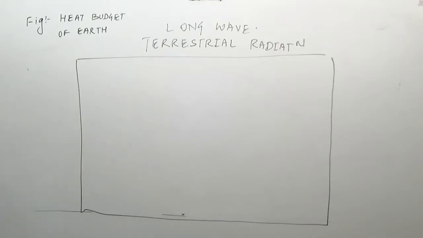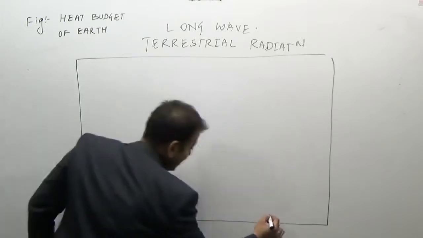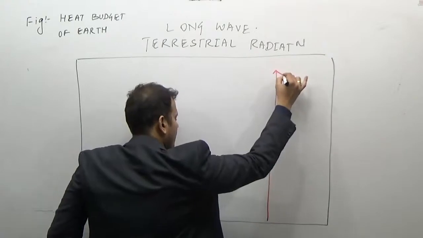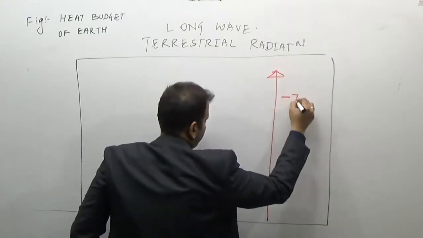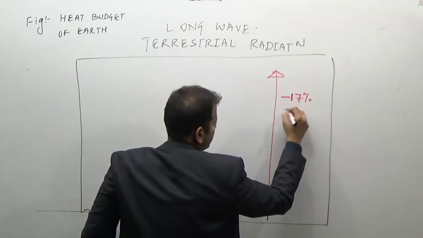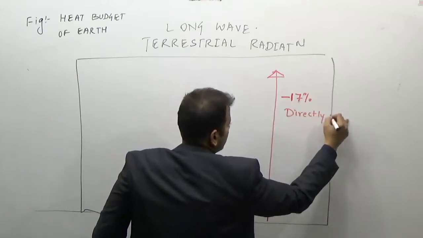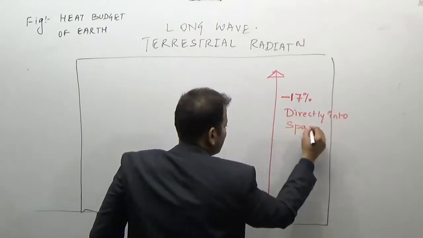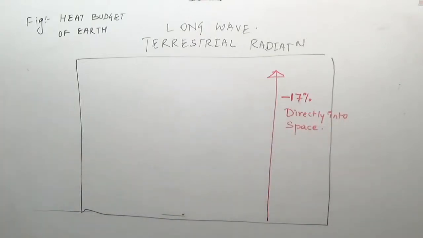Now in this long wave terrestrial radiation, what we know is that 17% is lost directly into the space. 17% is radiated directly into the space.